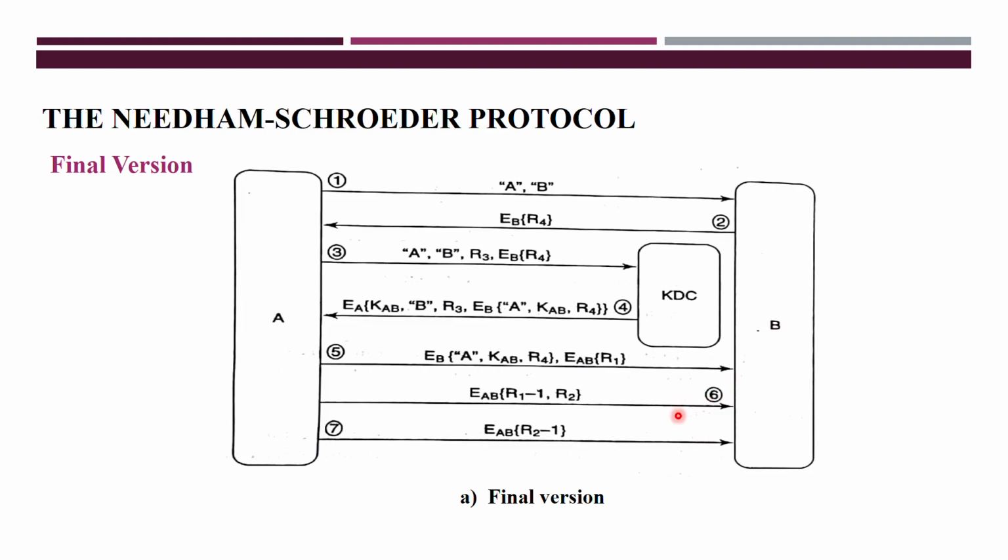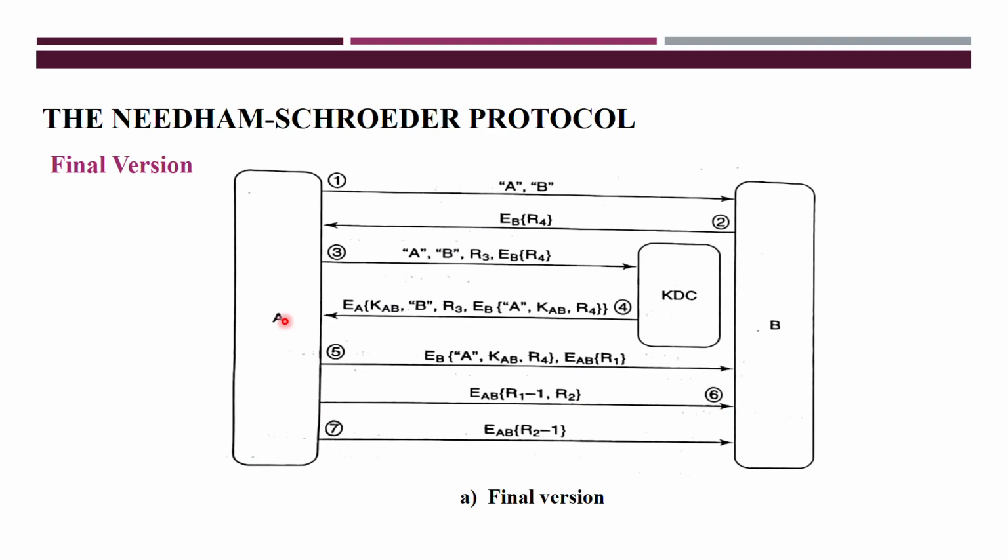So afterwards it forwards that to A. What does the forwarded message contain? R1 minus 1. It already received R1, decrypts that challenge, and generates its own challenge R2, and these two are encrypted using the common session key, and it forwards that to A.